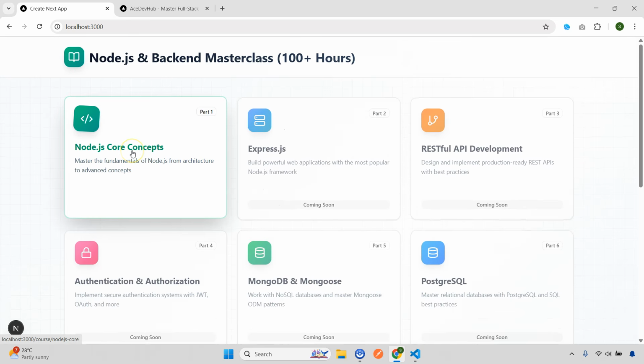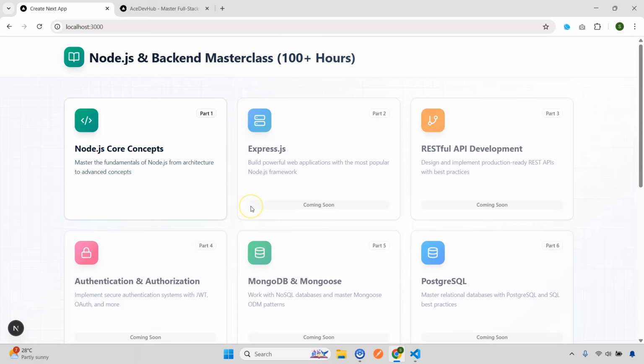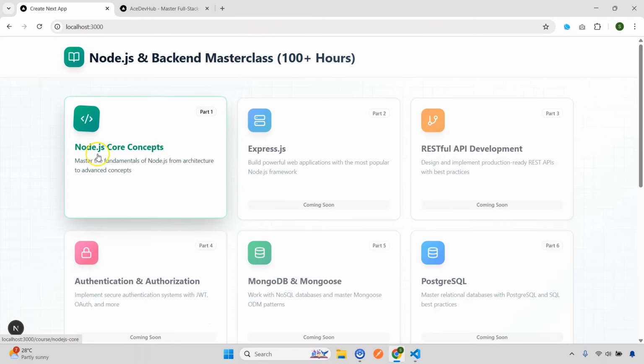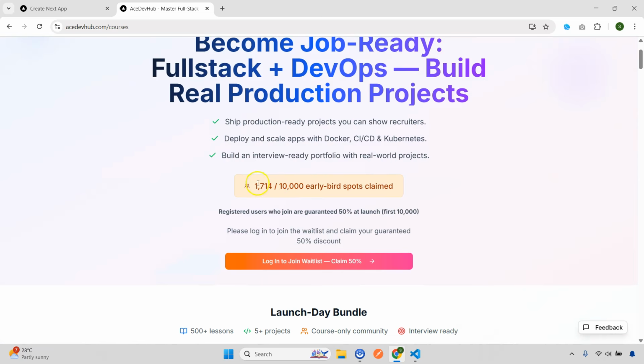But I'm pretty sure with this video you'll get an idea of what are the things we are going to cover for one subsection. Now again I'm going to repeat that this will be more than 100+ hours, only the backend and Node.js part one, because see the number of topics we are having, how can I do that. Even if I do 10 hours for each and every topic, it will be 10 into 11, meaning 110 hours. I hope you are getting it, right. So that is the reason the final time is not finalized, when I'm going to launch it will take some time.